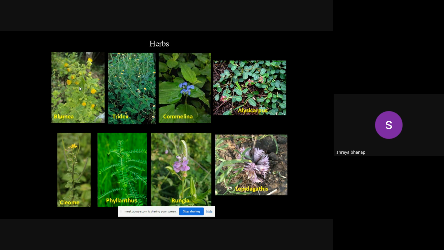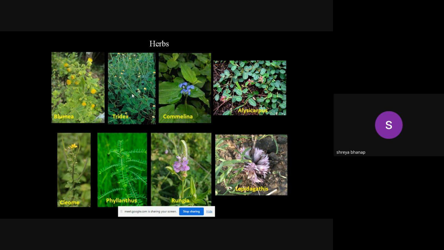Tridax is another species which you will find as a ground cover. The leaves are small, but the flowers are showy and they stand up in that particular plant. So a lot of butterflies, particularly the pro type of butterfly, visit this flower for the nectar. This is a nectar as well as food plant for the butterflies. So a lot of Tridax flowers are right now flowering, and you can observe many butterflies around these flowers.